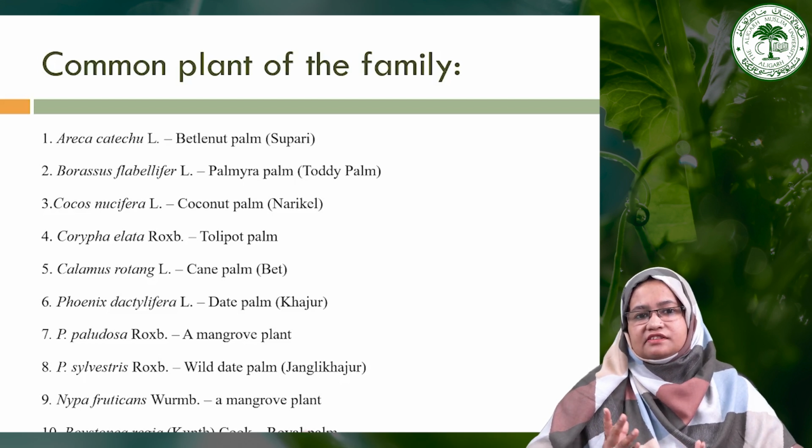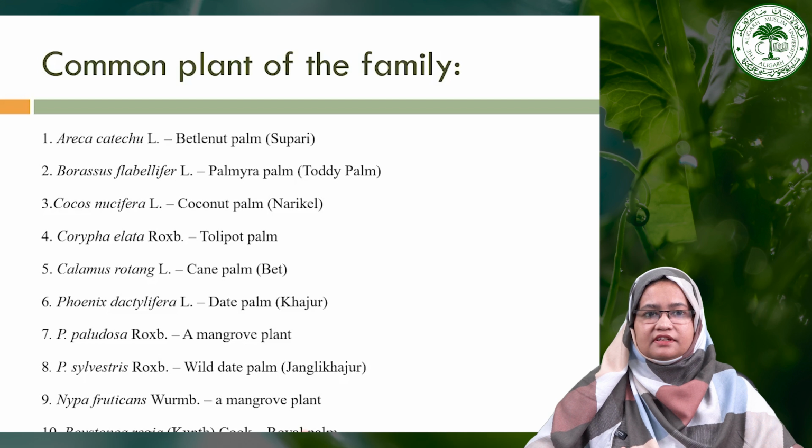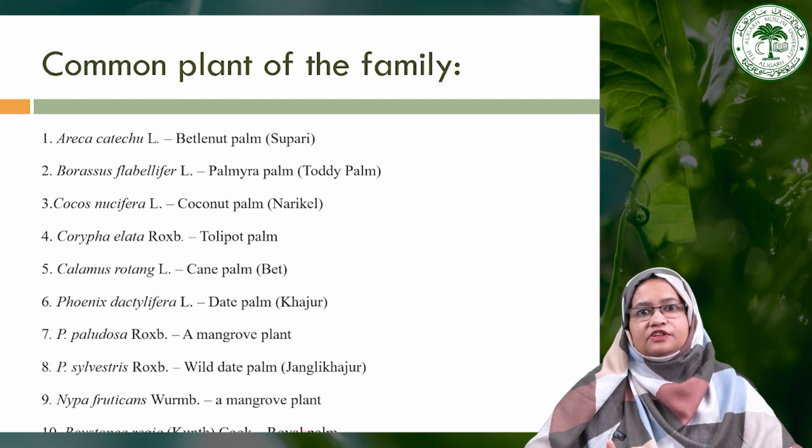So you can see many common plants are listed in this particular family, like Areca, Cocos, Phoenix. Many plants have ornamental value, and many of them are used as fruit, like khajur and coconut, whose fruit also yields an oil that is used in cooking and in the cosmetic industry.